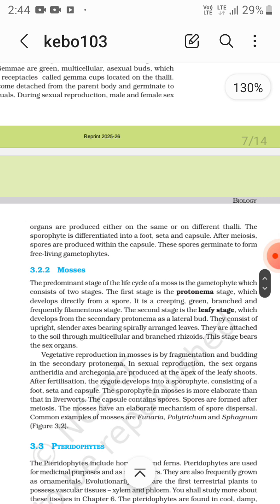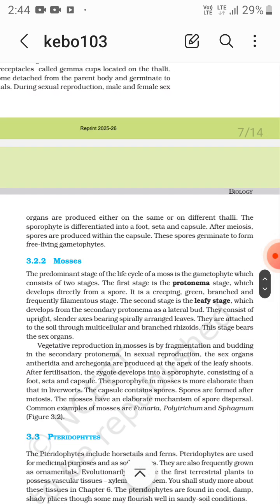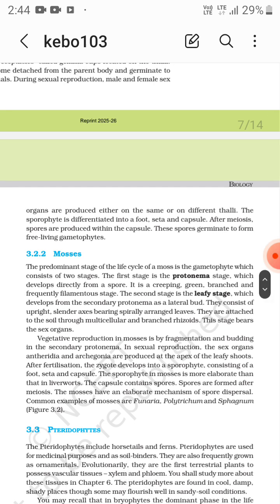Then there are the mosses. The predominant stage of the life cycle of a moss is the gametophyte, which consists of two stages. The first stage is the protonema stage, which develops directly from a spore. It is a creeping, green, branched and frequently filamentous stage.